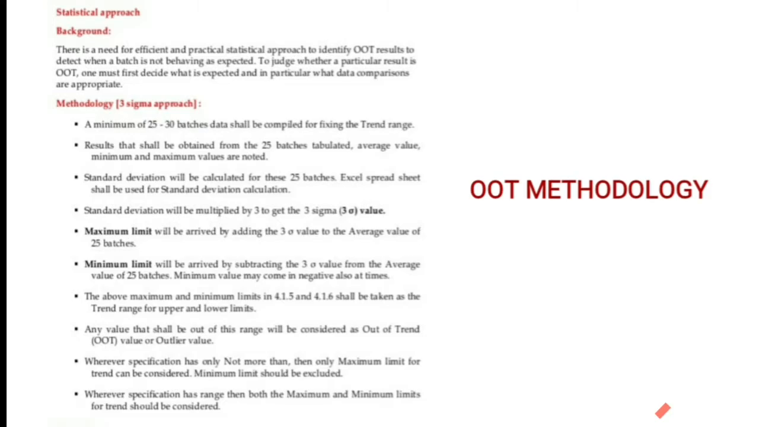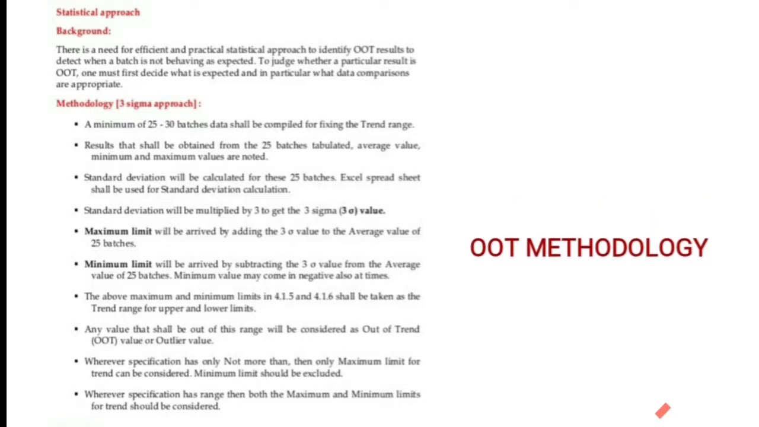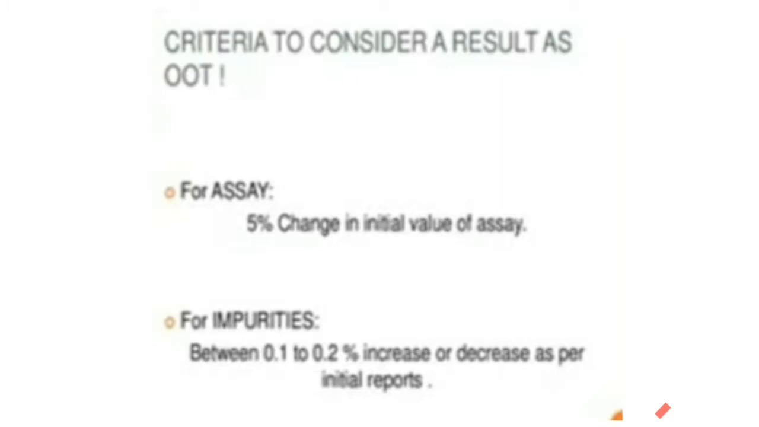For the upcoming result, a 5% change from the initial value we will consider only for assay. If impurity profiling is there, we will consider a 0.1 to 0.2% increase or decrease as per the initial 25 batches report. This OOT is most of the time triggered in stability samples. Many times it also triggers in finished samples according to analysis. For every batch they also observe that in finished samples the upcoming results are not fluctuating that much. If it is fluctuating, that batch is not kept in the stability chamber.